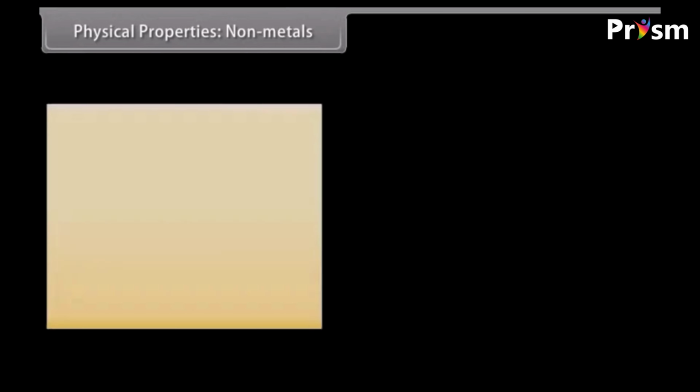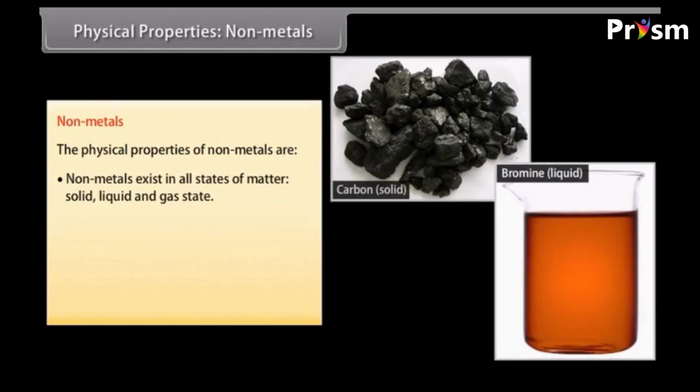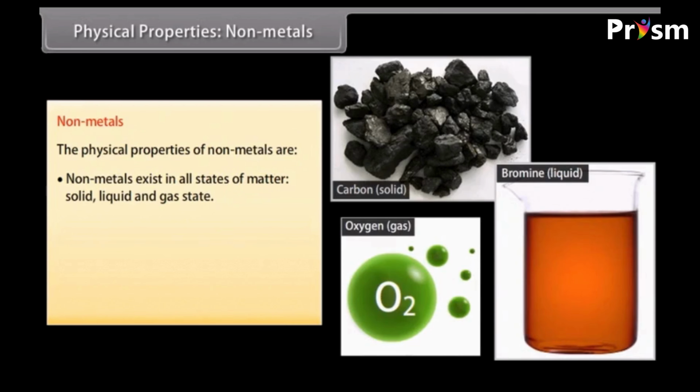Physical properties of non-metals. Let us now look at the physical properties of non-metals. Physical state. Non-metals exist as solid, liquid, or gas at room temperature. Gas: oxygen, chlorine, fluorine. Liquid: bromine. And solid: carbon.